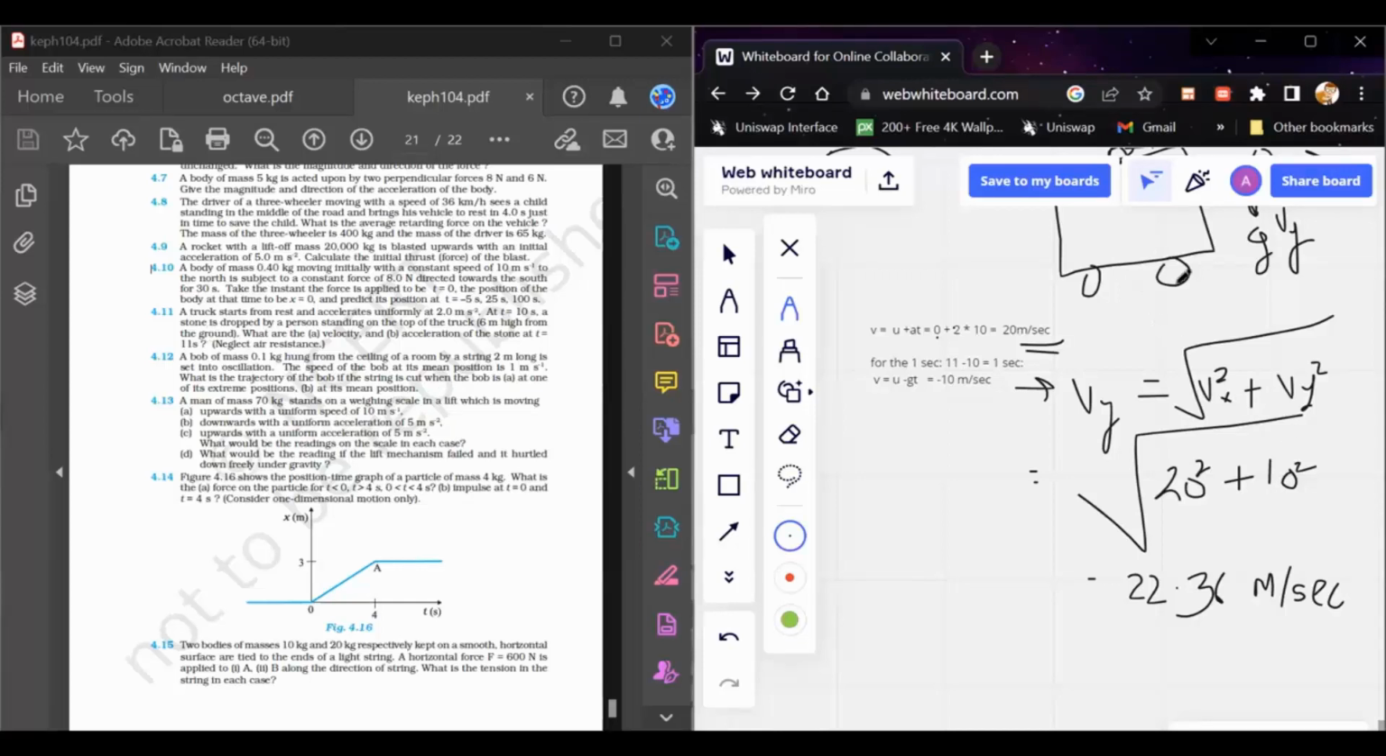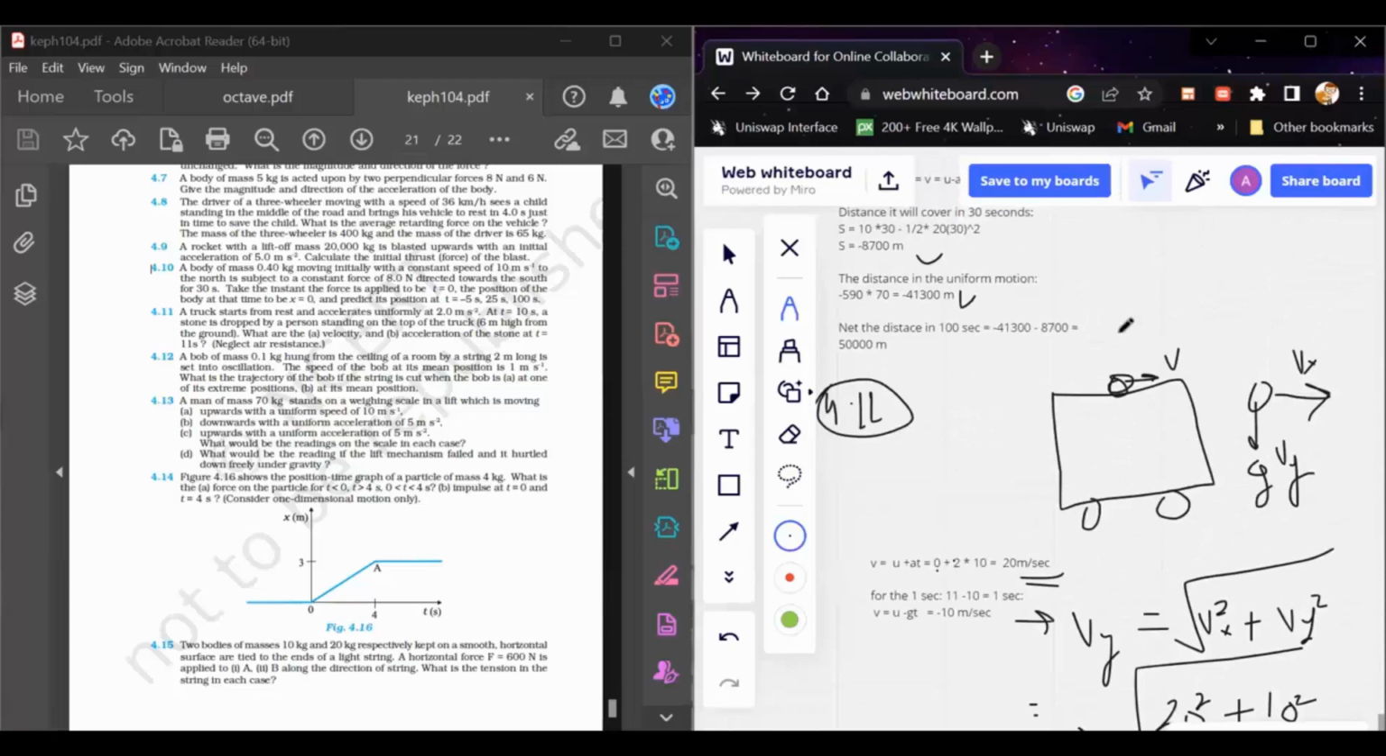So since the stone is detached from the truck, there is no relation between the acceleration of the truck and the acceleration of the stone. But the stone has only one acceleration, that is the acceleration due to gravity. All right. So the only acceleration acting on the stone is due to gravity, and this is equal to 10 meter per second square. Okay. So this is about this part of the question.